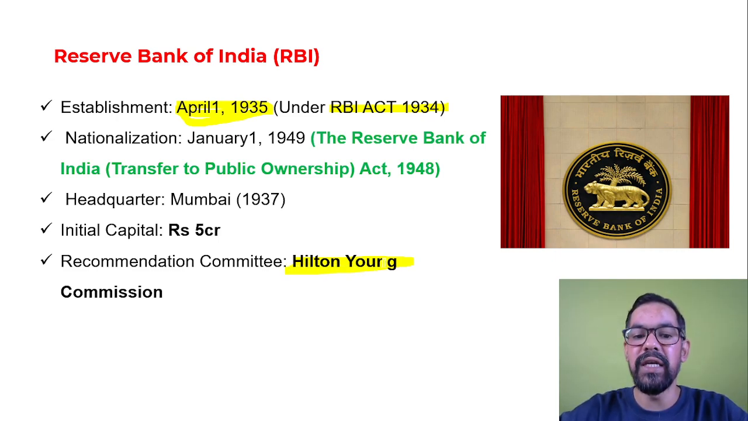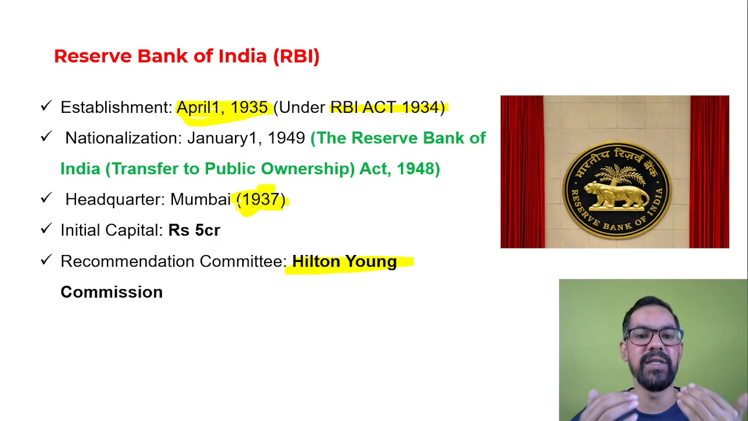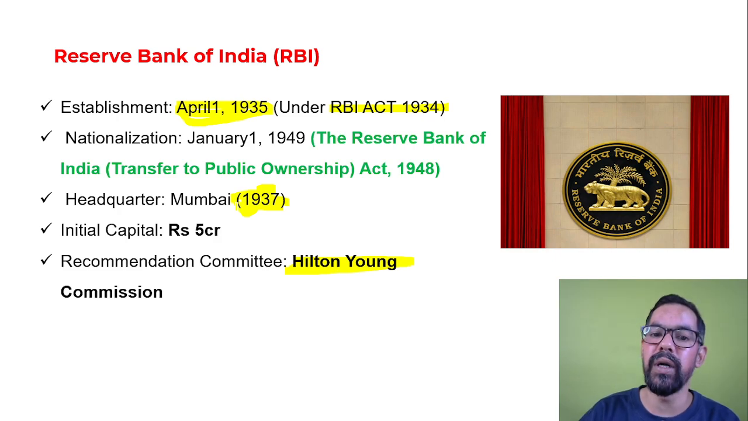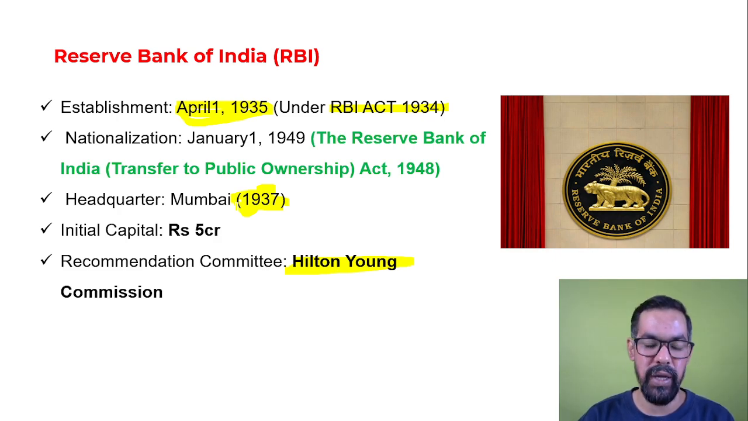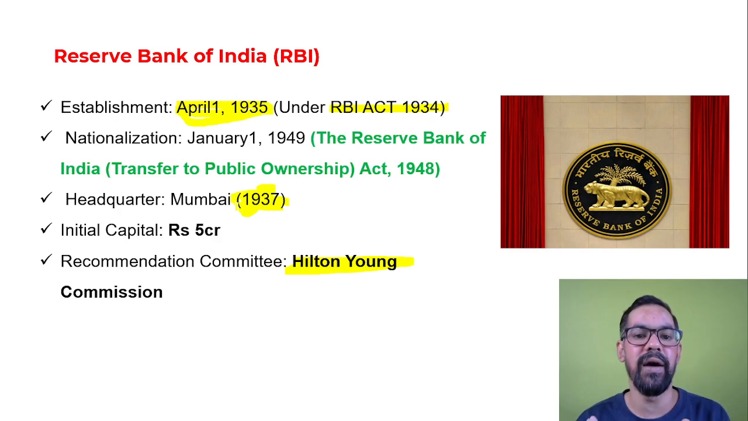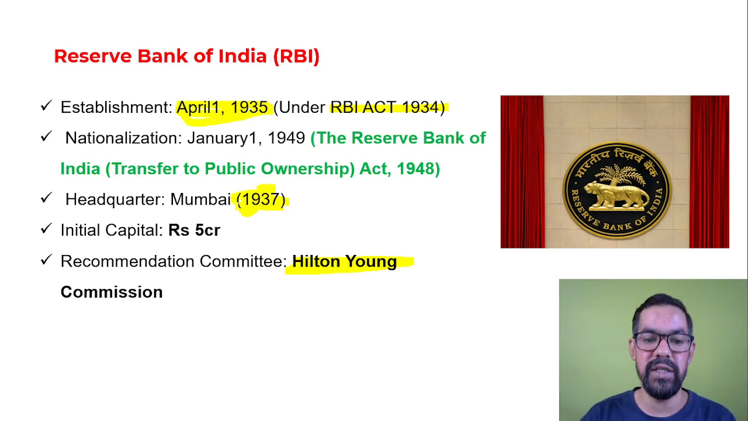Initially RBI headquarters was located in Kolkata, then Calcutta. In 1937, it was permanently shifted to Mumbai. Many times examiners ask this question. Along with the headquarters, RBI has four local board offices and 29 regional offices. Four local board offices plus 29 regional offices.